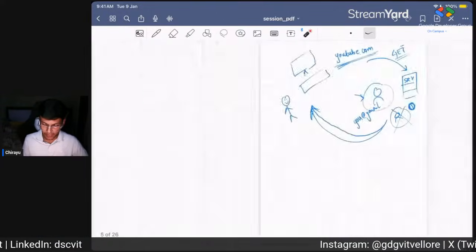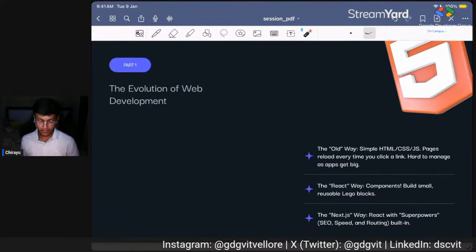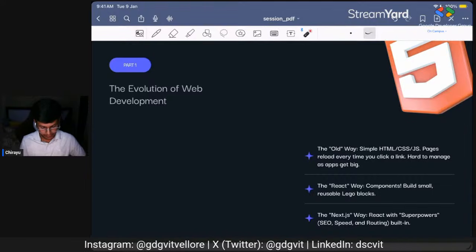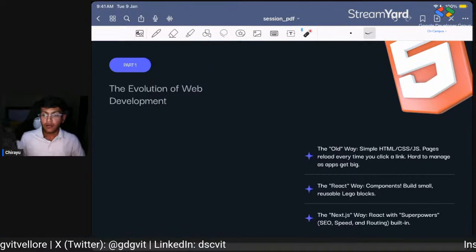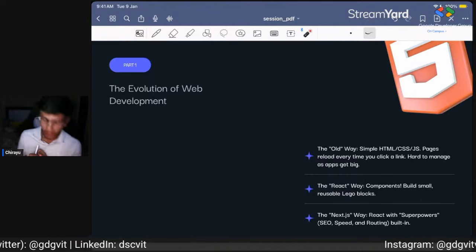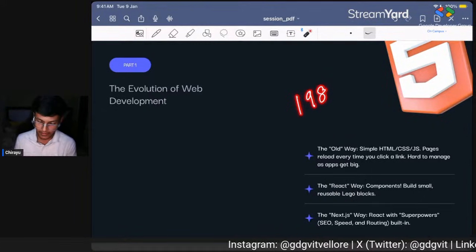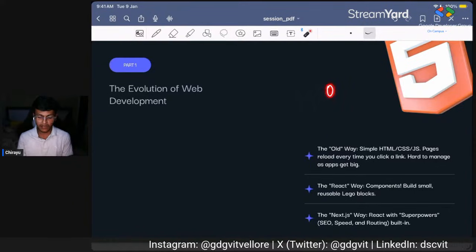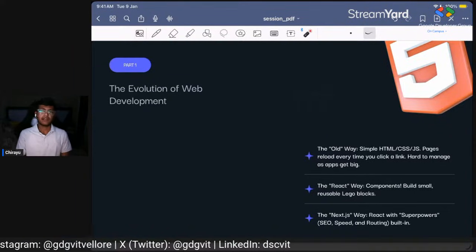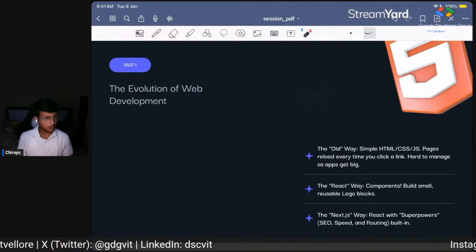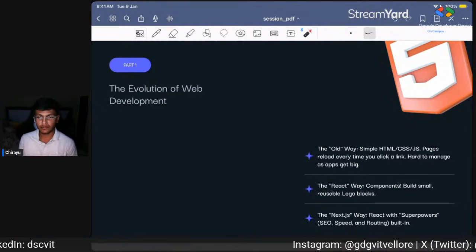Okay, and then we come to the part where we talk about the evolution of the web. Let me just check if something's left. Okay, nothing. So how did the web used to work? I guess in 1996, if I'm not wrong, HTML version 1 was introduced to everyone, and everyone used HTML.